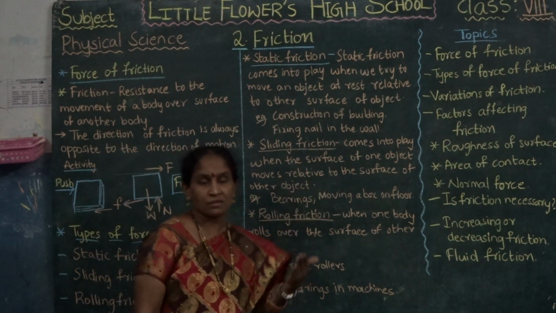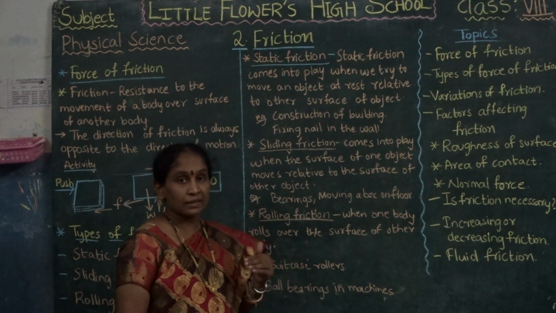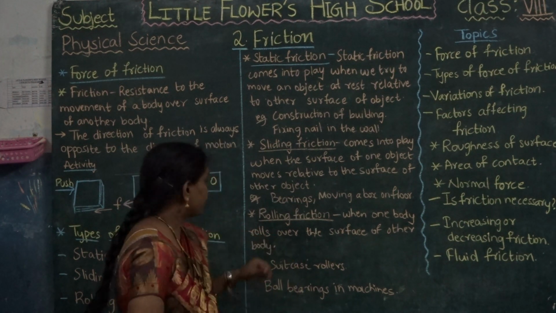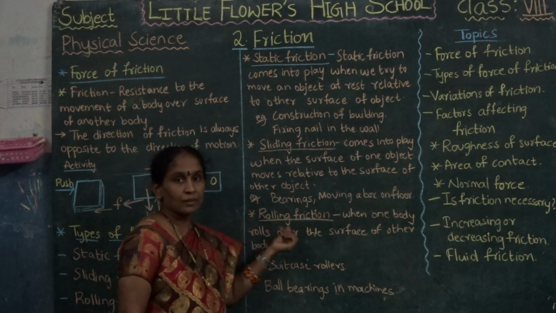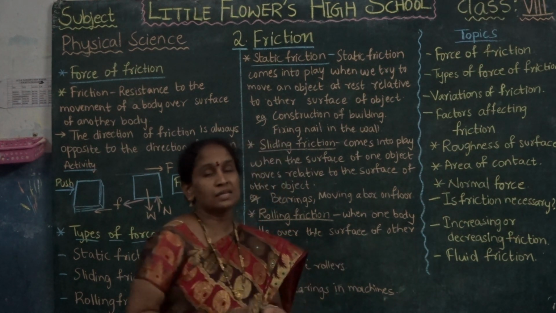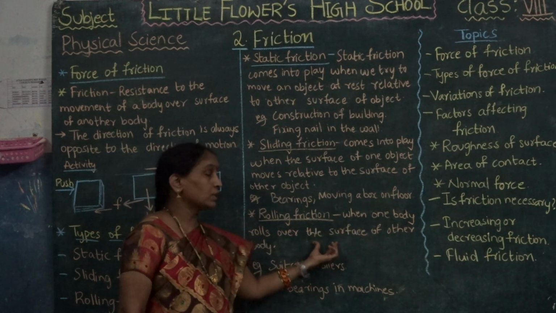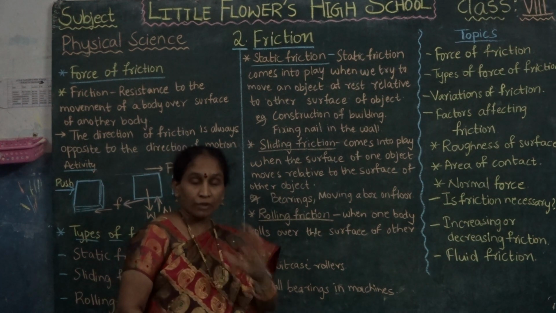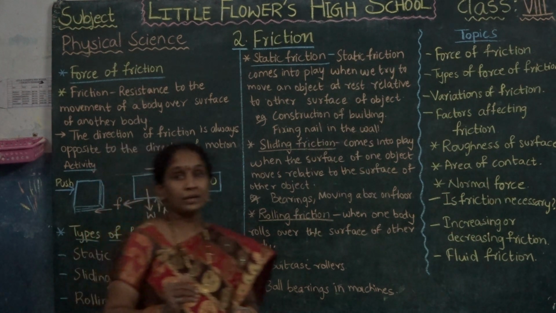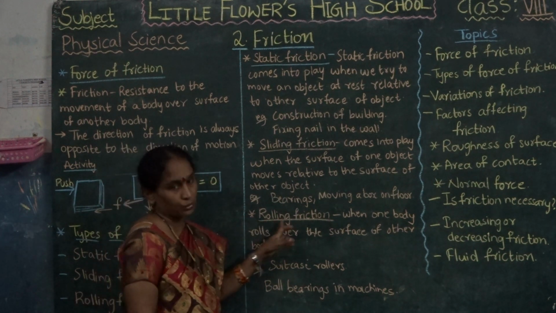Sliders, we know that children can play on slides. Between that slider and the children, friction is there, that is sliding friction. Next one, rolling friction. What is the meaning of roller? With the help of rollers, we can move heavy objects easily. When one body rolls over the surface of another body, we can move that object easily. That friction is rolling friction.